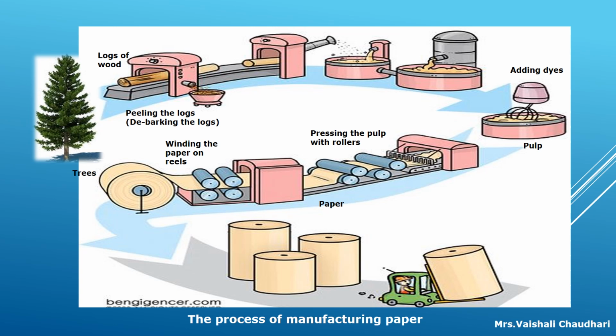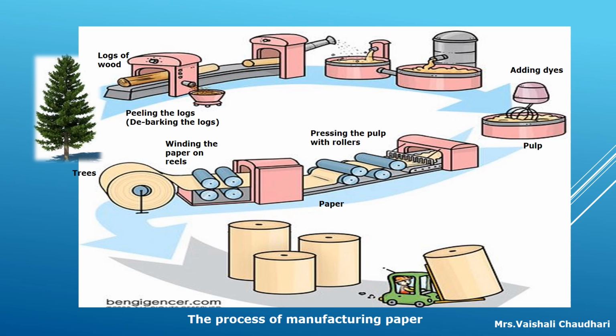The mixture of these pieces and some chemicals is kept soaking for a long time. It helps to form pulp. When the chemical process is completed, the fibrous substances from wood pulp are separated and some dyes are added. The pulp is then passed through rollers, dried to form paper, and finally wound on reels.